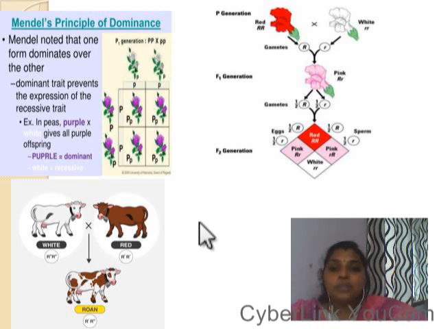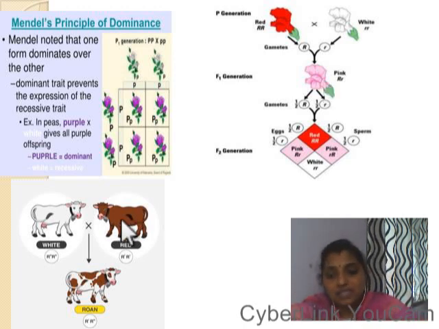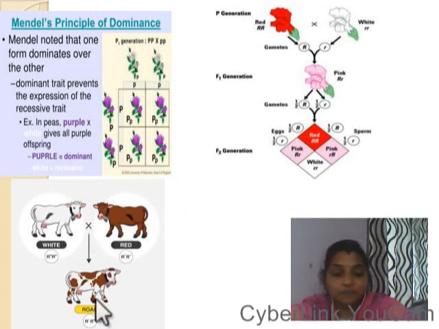In incomplete dominance, a red color flower and a white color flower give a pink color flower. Here both the parents are not able to completely dominate or completely express themselves, but they are incompletely, or halfway, expressing themselves. The second type is codominance, where both the characters of the parents can be seen in the progeny.